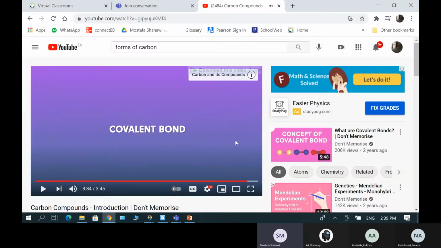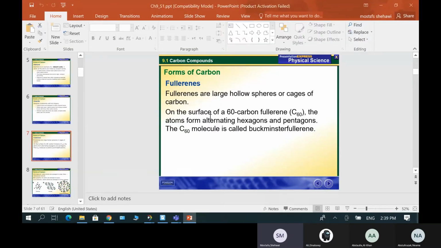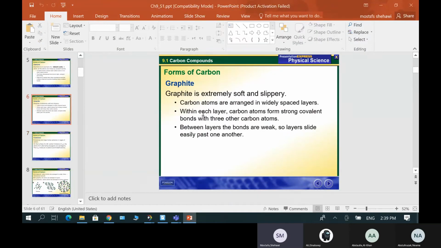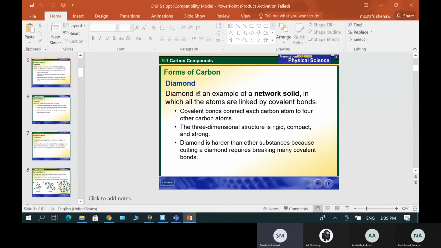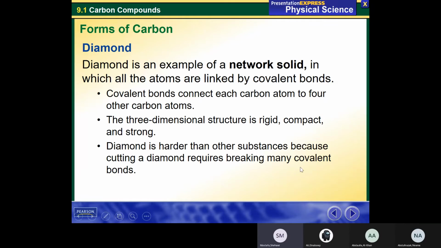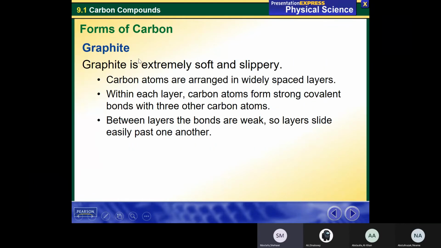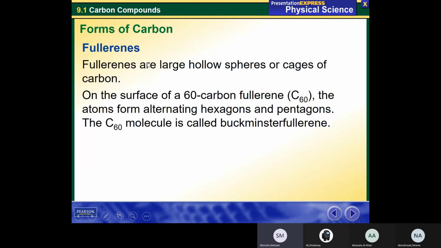We'll not go to the next video, we'll go to this one. Forms of carbon. We have 3 forms of carbon that are written here. We will see a video about them that explains them quickly. We have diamond, graphite, and fullerenes. So let me show you a video about the different forms of carbon.